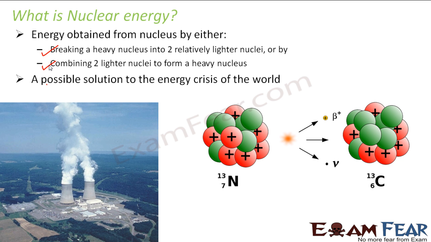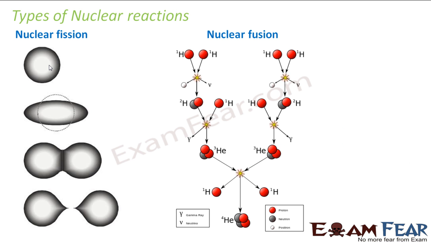If we talk of fossil fuels, they are all non-renewable sources. That means they will get exhausted over a period of time, because we have limited stock. So nuclear energy looks like a possible solution to the energy crisis problem. Let us now talk about the two types of nuclear reactions that actually take place. Like I just mentioned, there are two ways by which a huge amount of energy is produced. These two types are nuclear fission and nuclear fusion.